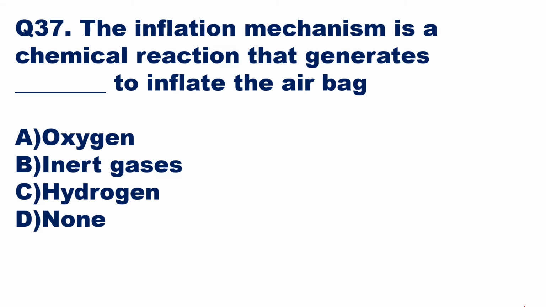Then we'll go to the next question, question number 37. The inflation mechanism is a chemical reaction that generates dash to inflate the airbag. It is not generating oxygen or hydrogen, it is generating inert gases to inflate the airbag. So the airbag inflates, and the risk of getting injured is minimized. Option B is the right answer.